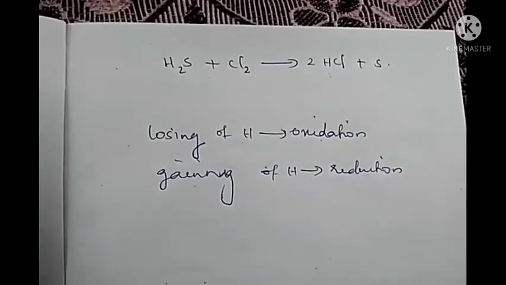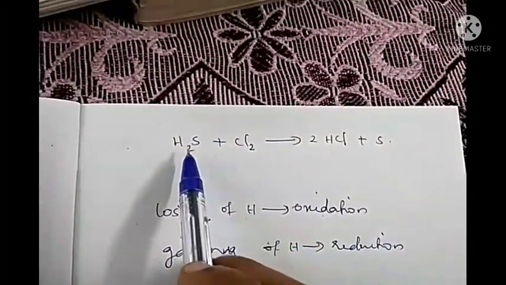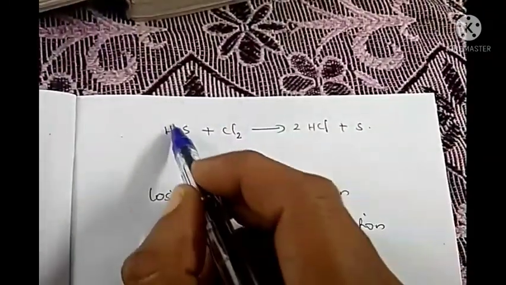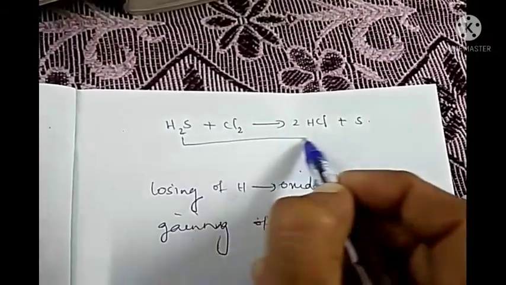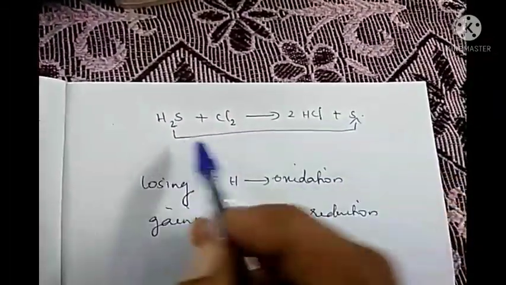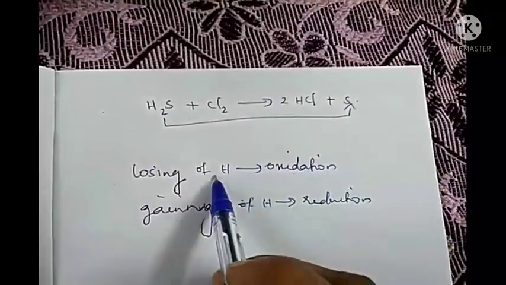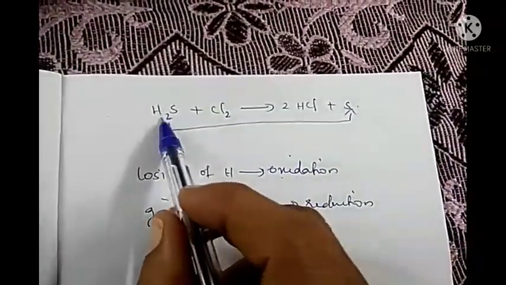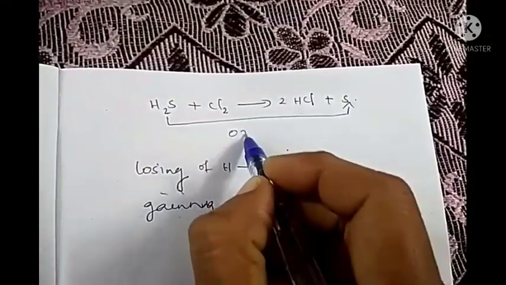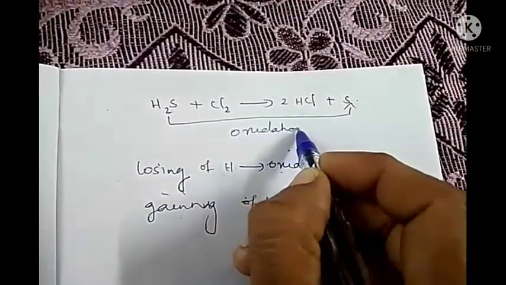Just opposite to that of oxygen. So during this reaction, H2S is losing hydrogen and changing into sulfur. So losing of hydrogen is oxidation. So this change can be called oxidation.